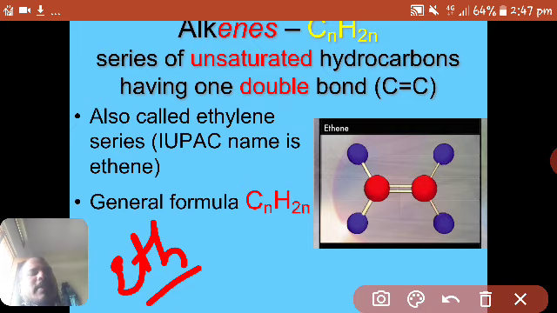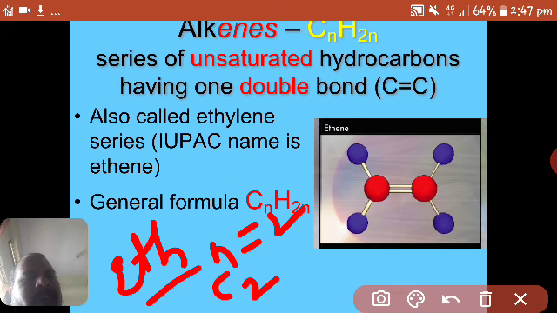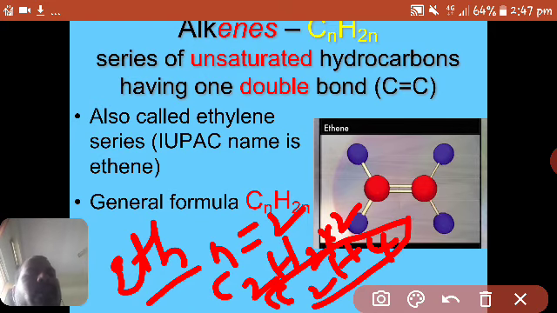We can simply say the formula of alkenes by hearing the name. Suppose pentene, pent means 5 carbons. So what is the number of hydrogens? 5 into 2, 10. So C5H10 is the formula of pentene. In that manner, to find the number of hydrogens, double the number of carbons.